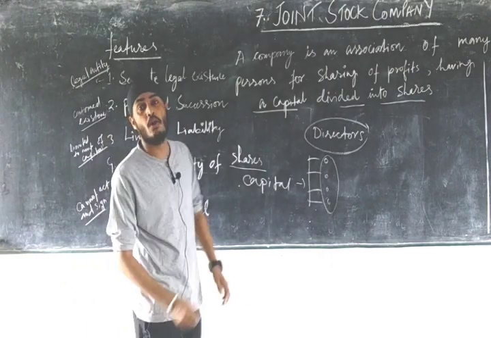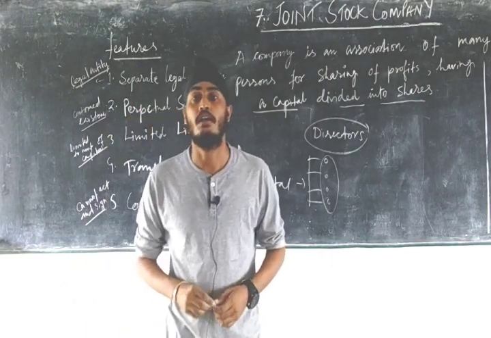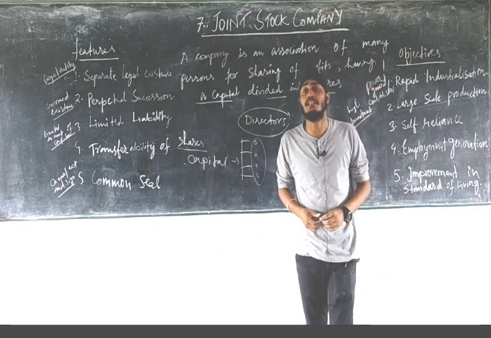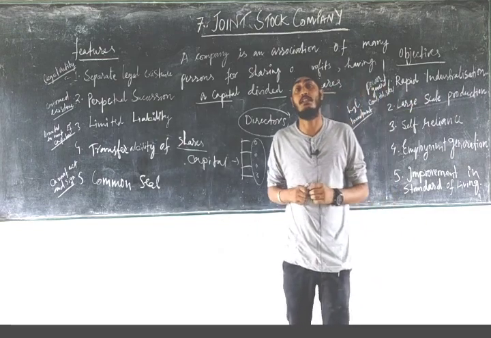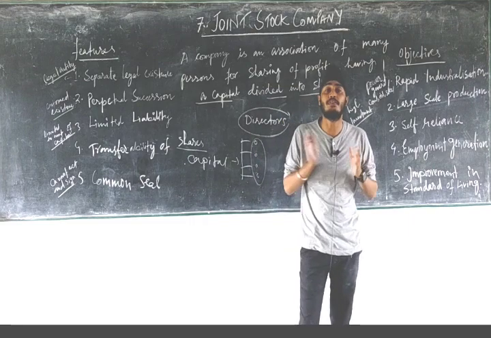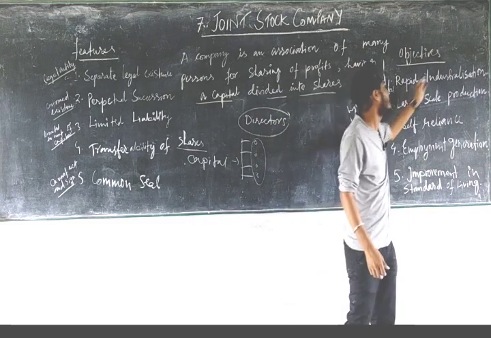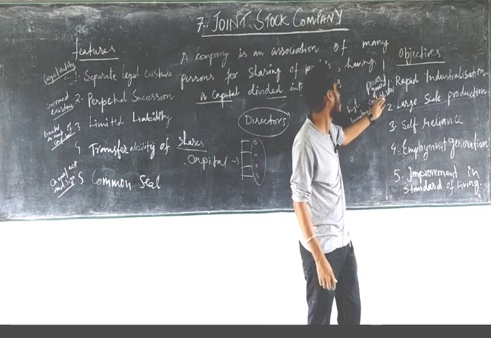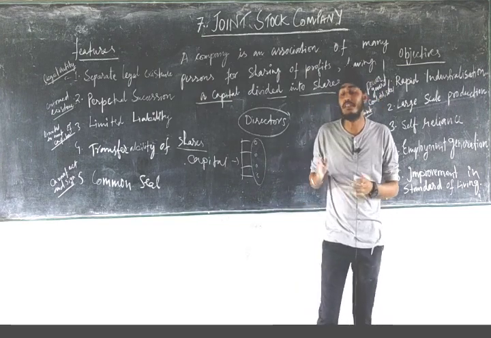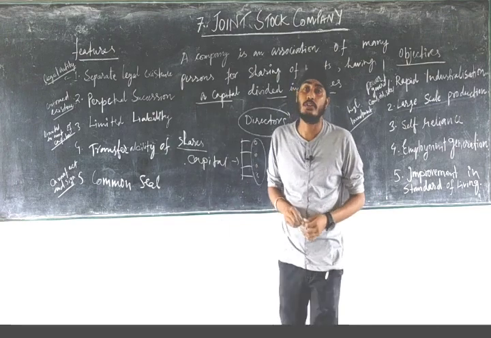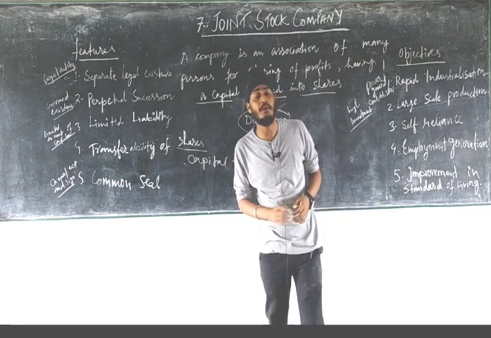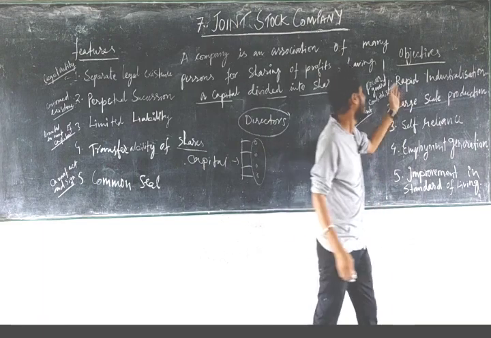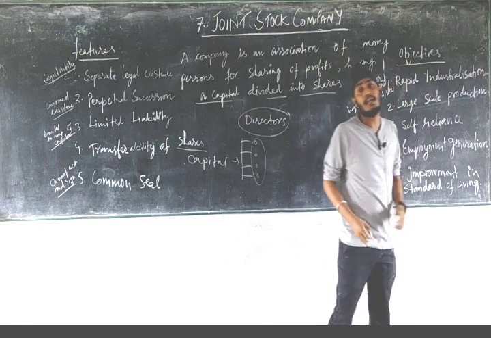Now let us see some of the objectives of the joint stock company. The first one is rapid industrialization. Industrialization requires infrastructure, so improvement in infrastructure will result in rapid industrialization. Infrastructure like power generation, coal, oil, steel, cement requires huge investment. So the main objective of a company is to develop infrastructure in order to promote rapid industrialization.